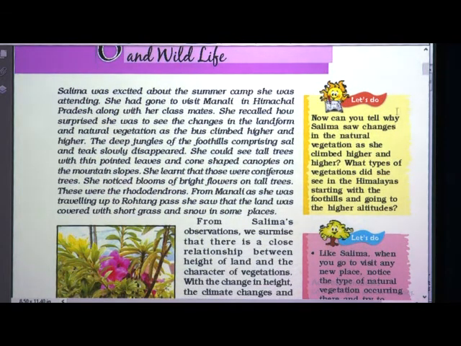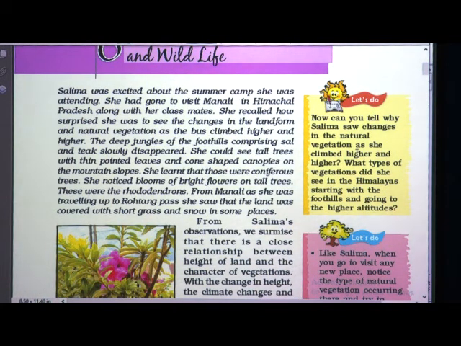Now, you can tell why Salima saw changes in the natural vegetation as she climbed higher and higher. What types of vegetation did she see in the Himalayas, starting with the foothills and going to the higher altitudes? As she was climbing higher and higher, what types of vegetation did she see, and why these changes are there? Where she started, and after climbing what changes she could see, then only we will understand this very properly.